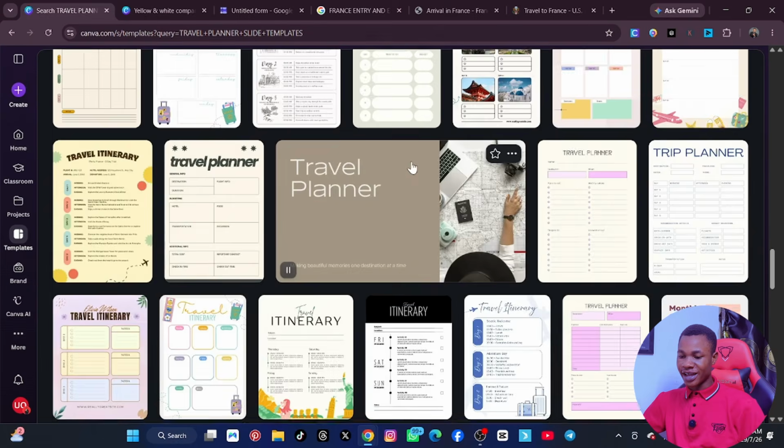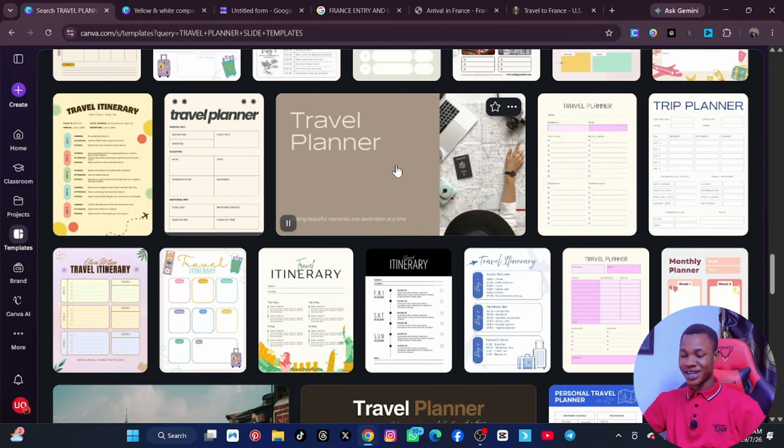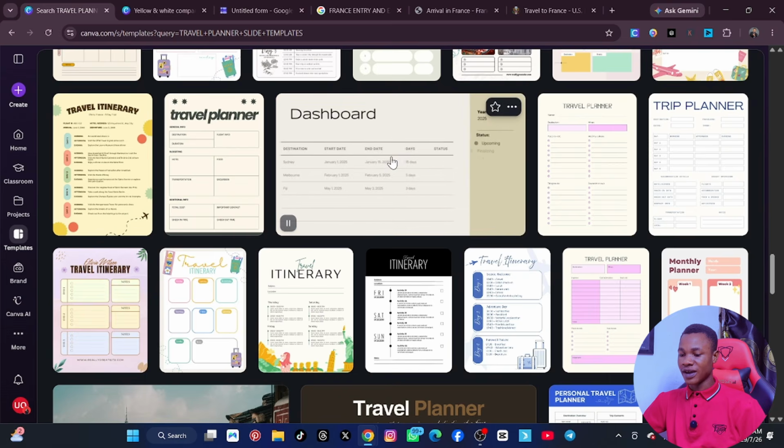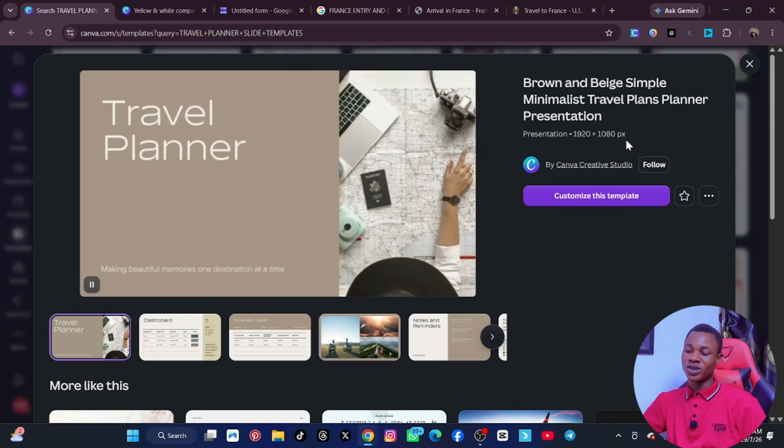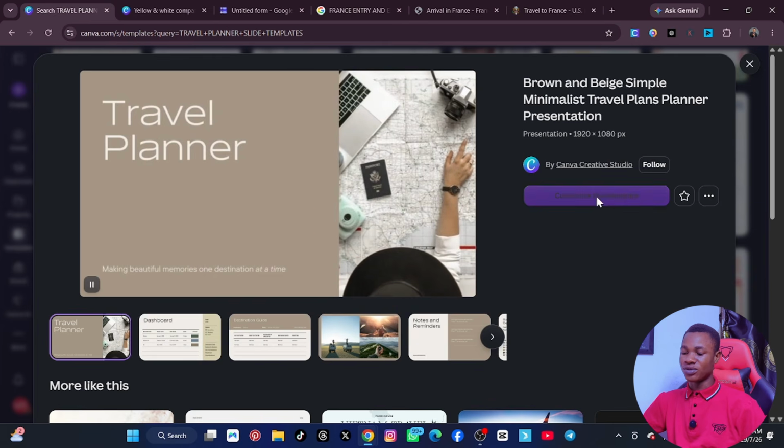Let's go down. This is the one I used in the previous class I was teaching, so I will use it. So just try to search for it and go. All right, let me click on it, and then you now click on edit. Of course, you know what templates are. You just edit them and put. So click on edit, and they will now come up here.